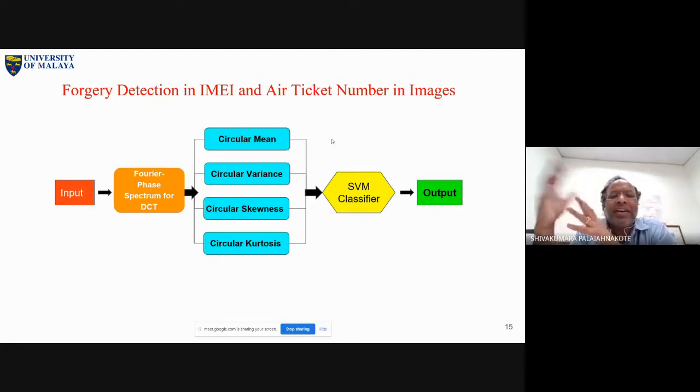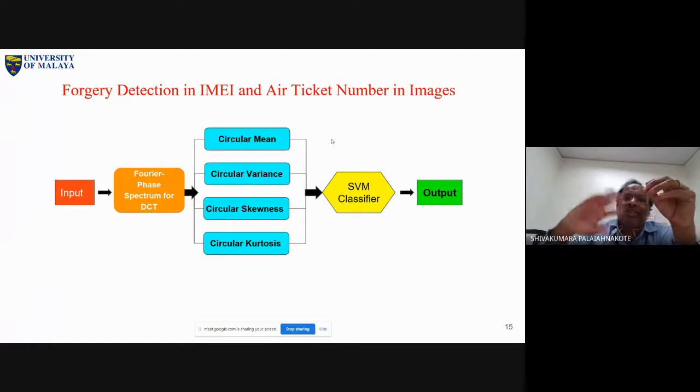Of course, he buys stolen mobiles, and he is a very smart guy. He will try to change the unique IMEI number, and not only that, he is so clever. When you run a software, it creates the same unique number. So what he does is take a stolen mobile and paste another unique IMEI number on it. He sells it as a new one. It is exactly in the newspaper.